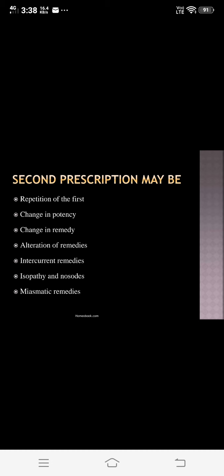So first we will see the first type, that is complementary remedy, when we have to use complementary remedy as a second prescription. So in this Dr. Clark says, when a remedy has done all that it can in a case, then another remedy is likely to follow up and complete its action, both being related to the case.